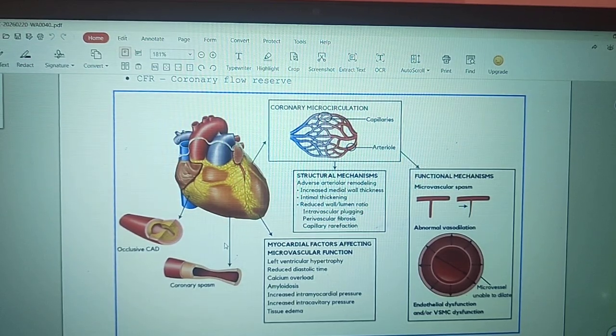Okay, the next one is the myocardial factors which are affecting the microvascular functions.